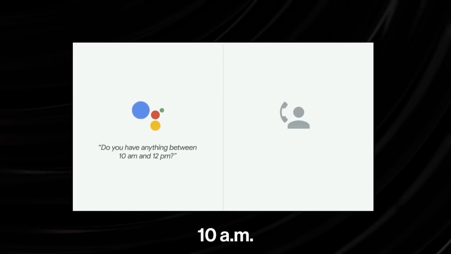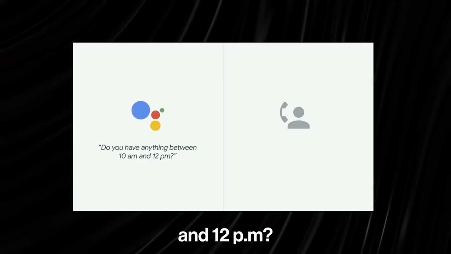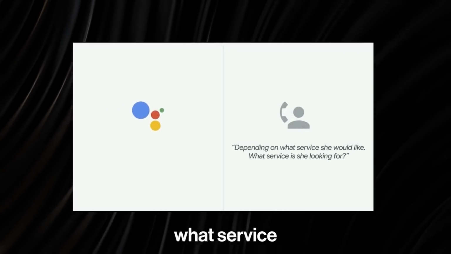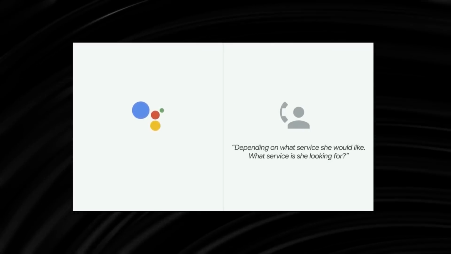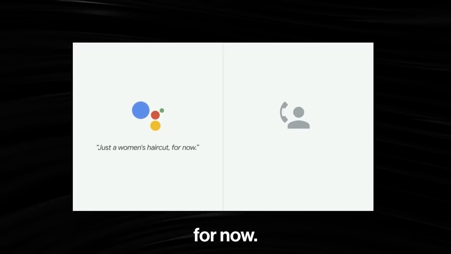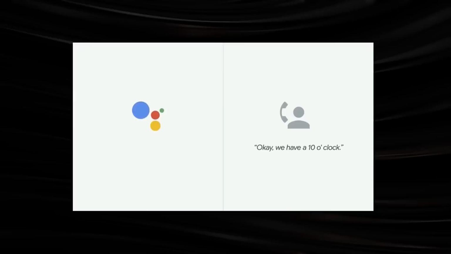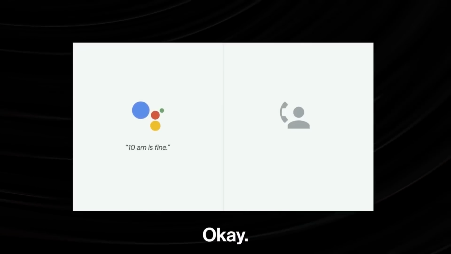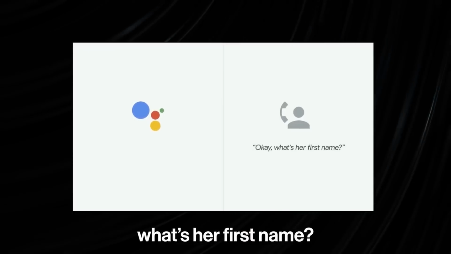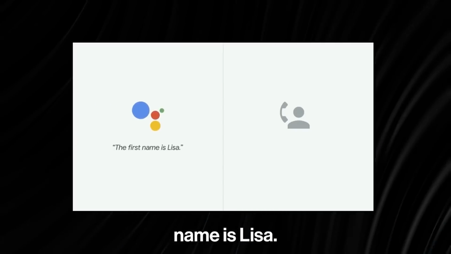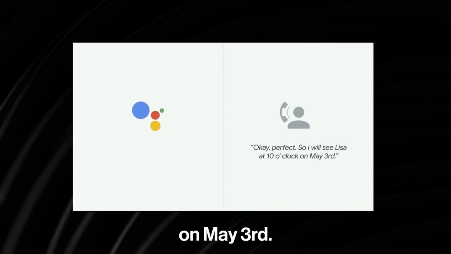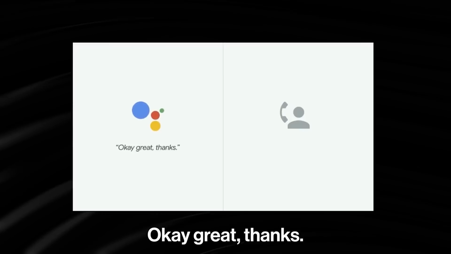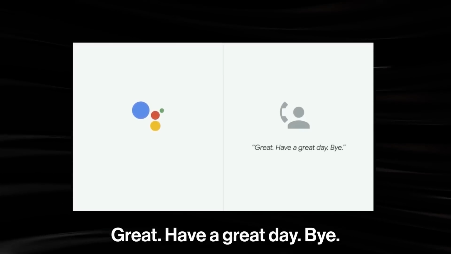Do you have anything between 10 a.m. and 12 p.m.? Depending on what service she would like. What service is she looking for? Just a woman's haircut for now? Okay, we have at 10 o'clock. 10 a.m. is fine. Okay, what's her first name? The first name is Lisa? Okay, perfect. So I will see Lisa at 10 o'clock on May 3rd. Okay, great. Thanks. Great. Have a great day. Bye.